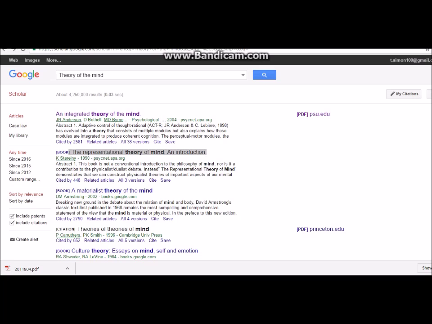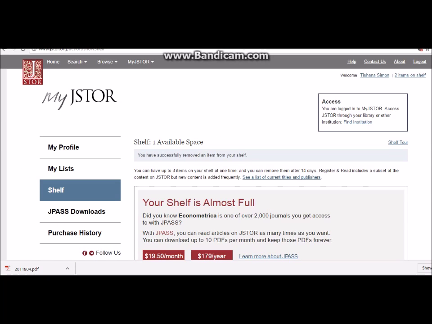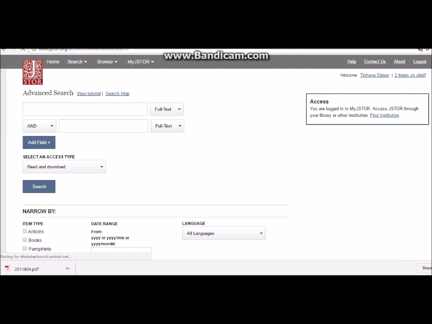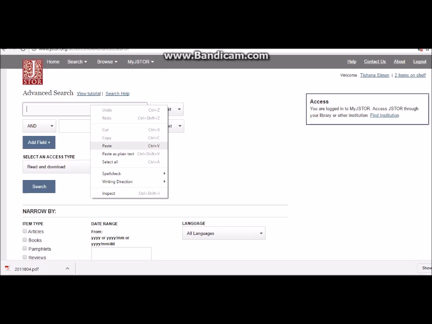Okay, and so we want to do a little search on an article that we could not get for free on Google Scholar. So we're going to look at the representation theory of the mind and introduction. So we want to highlight that. And what we're going to do is an advanced search on JSTOR. So we click search on the top left hand, right after home, advanced, and you've got the advanced search page.